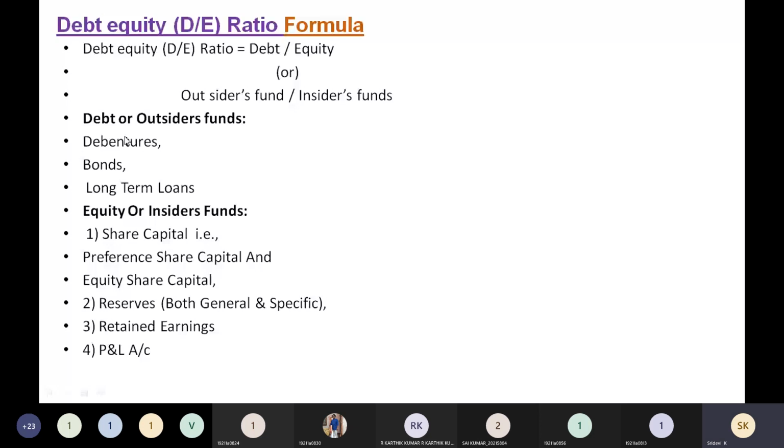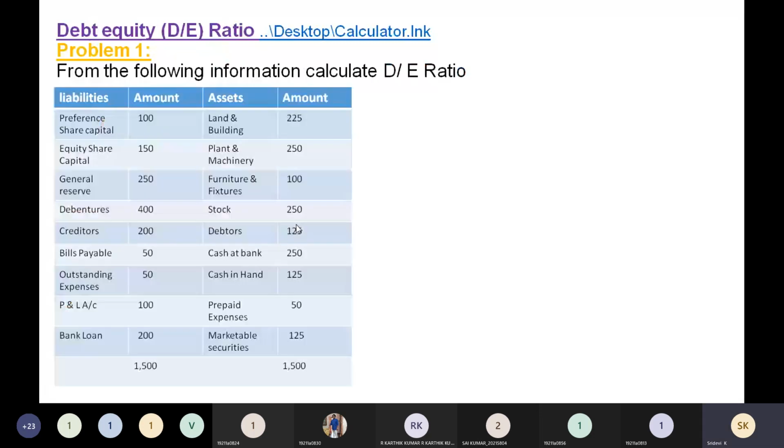So let us do a small problem for that so that you can understand in detail. So take this problem, everyone. From the following information, calculate DE ratio. DE means nothing but the debt equity ratio. So this is the problem that was given here.